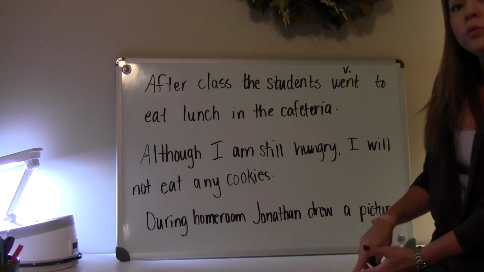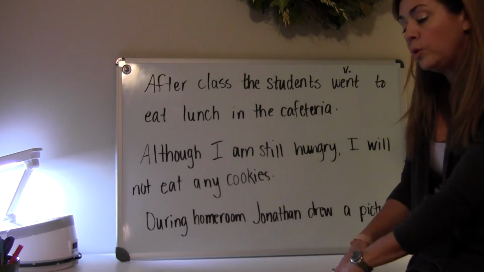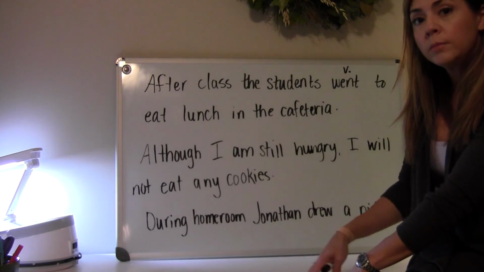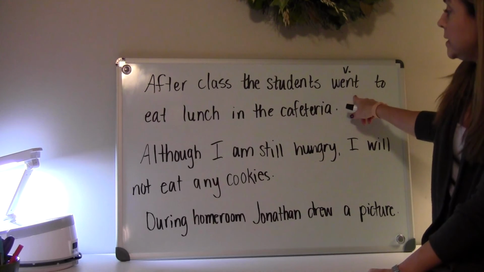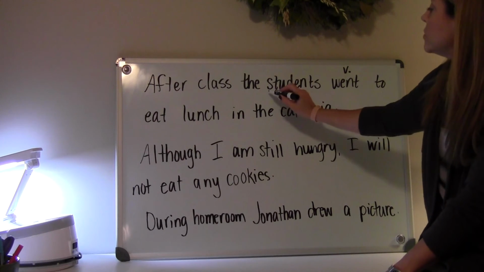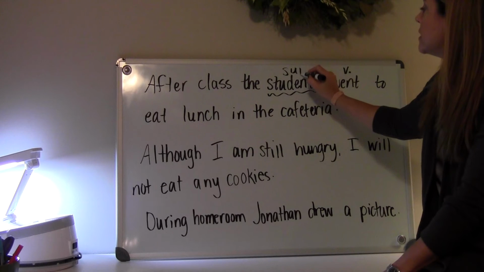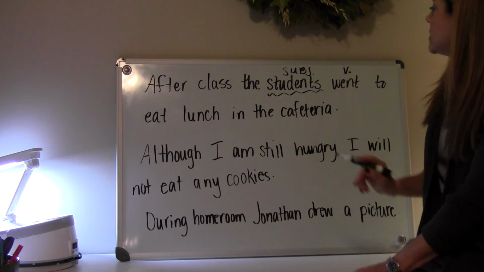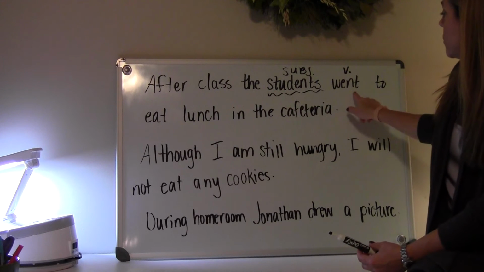So using my formula, which is find my verb and then ask who or what plus the verb, I would ask myself, who went? And my answer is students. So my subject for this sentence is students. The students went.